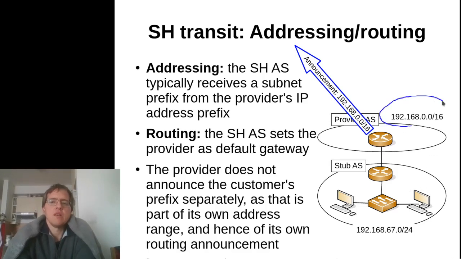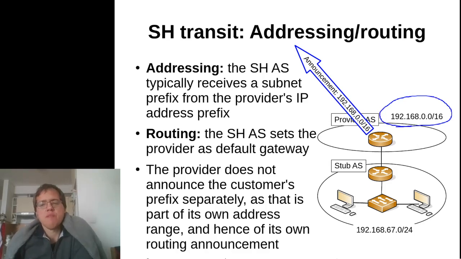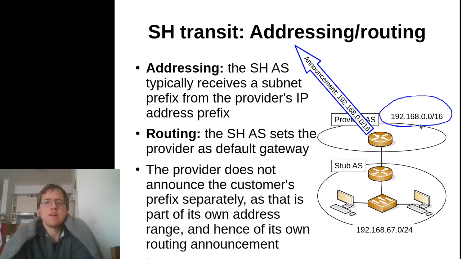So in this particular example, and what is typical in the internet, is that whenever the provider owns a largish IP prefix, in this particular case 192.168.0.0/16, which recall contains more than 65,000 individual IP addresses, it can actually just take a single subprefix of this prefix.